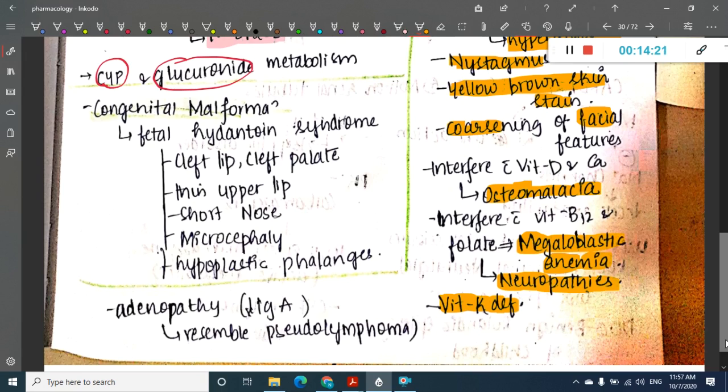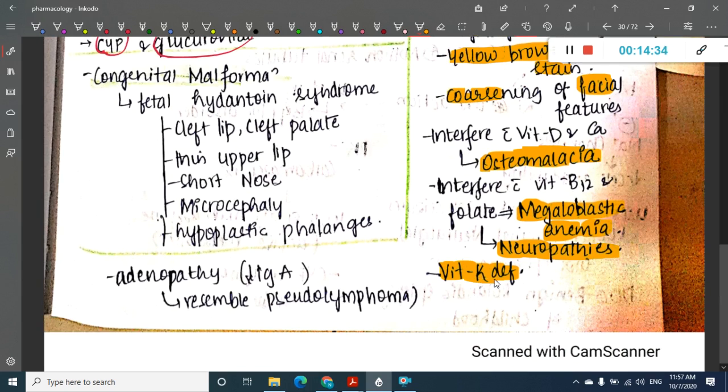It also interferes with vitamin B12 and folic acid. Deficiency of vitamin B12 causes megaloblastic anemia. Deficiency of folate causes neuropathies. It also causes vitamin K deficiency. It also causes adenopathy, which resembles pseudo lymphoma.